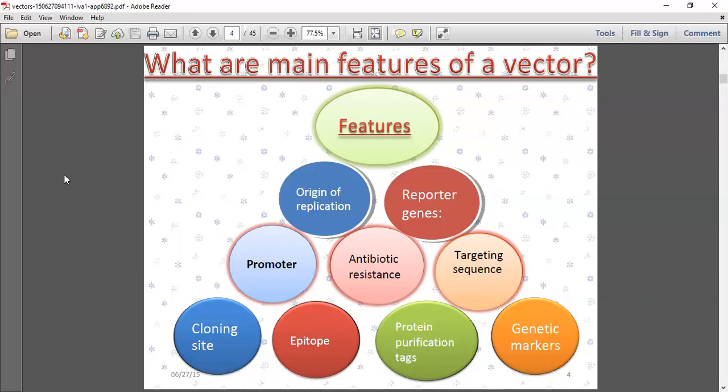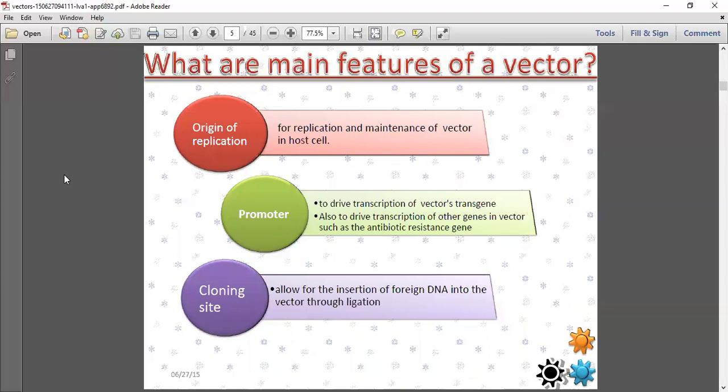Over the main features, if you are coming, origin of replication and reporter genes. So this origin of replication and the reporter genes are dependent on the promoter, antibiotic resistance and targeting sequences. Then mainly cloning site, then epitopes, then protein purification tags and genetic markers. These factors are mainly the features. What are the main features of a vector?